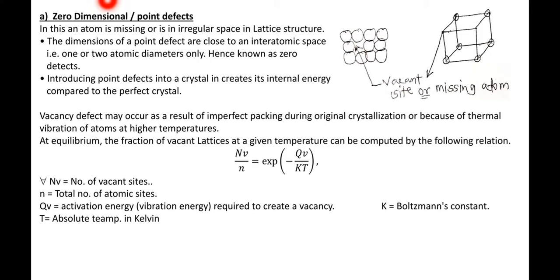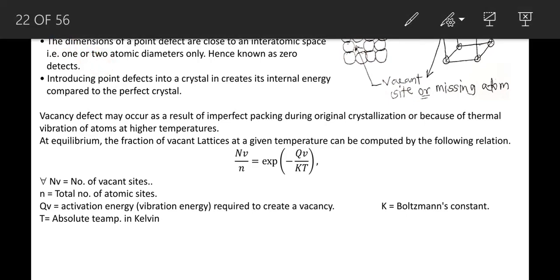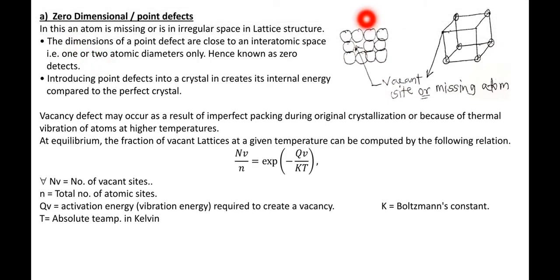Now zero dimensional or point defects. From the figure you can get the idea. See the atoms along the first row: 1, 2, 3, 4. In the second row one atom is missing, only 3 atoms are there. Again in the third row there are 4 atoms. It means it is not a perfect crystal, because an atom is missing at a particular point. This is known as a vacant site, and it is known as a zero dimensional defect.